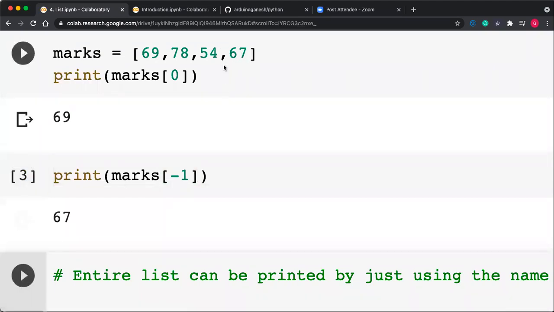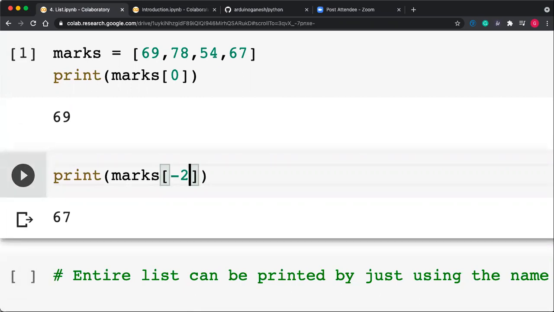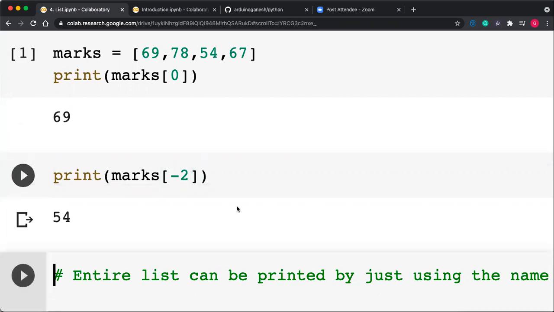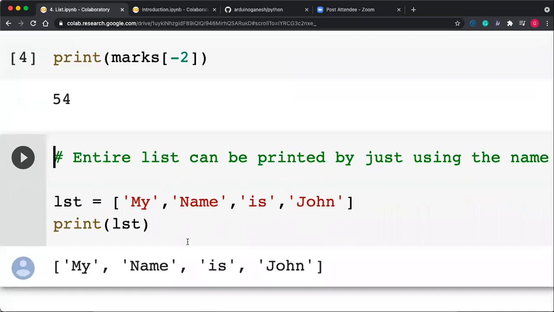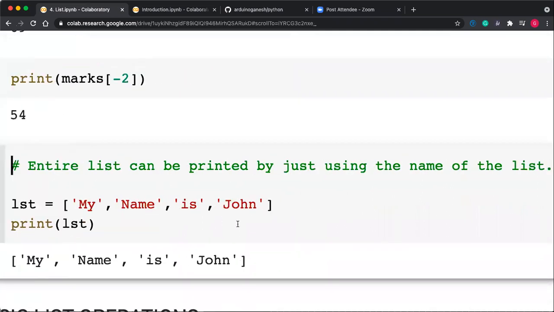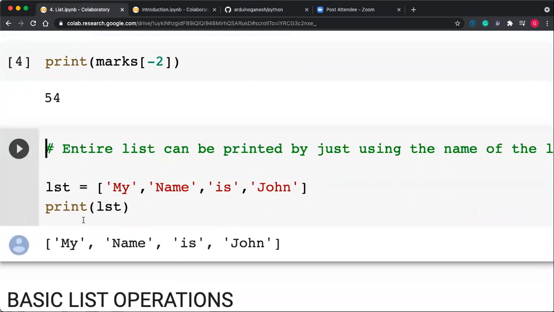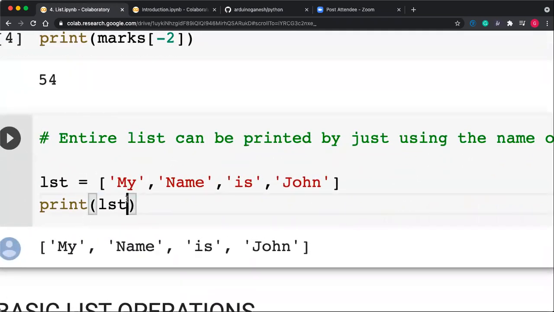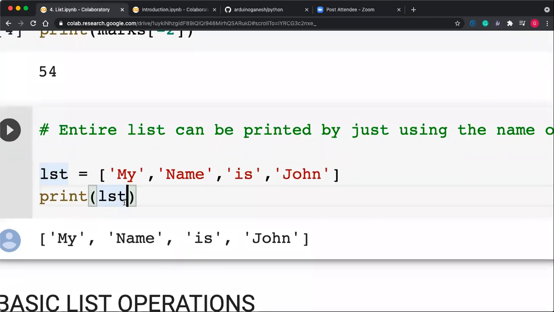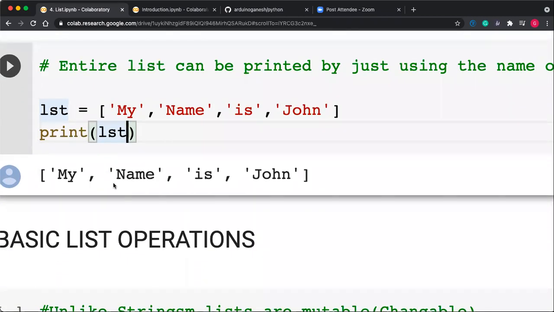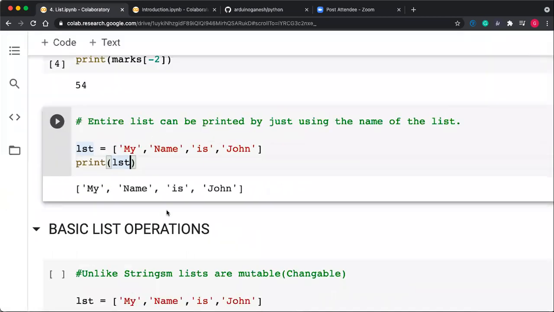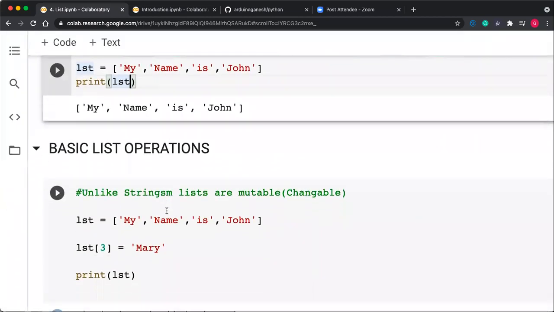Marks of -2 is 54. The entire list can be printed by just using the name of the list. If you want to print the whole list, just use print and the list name. The whole list is printed as it is: my name is John. The whole list gets printed as it is.